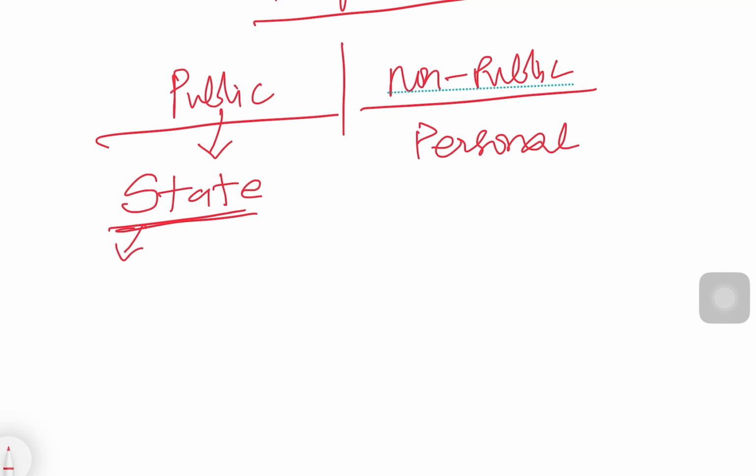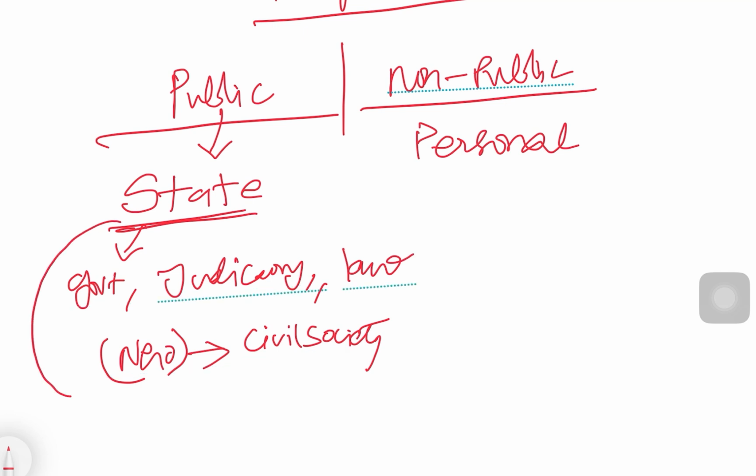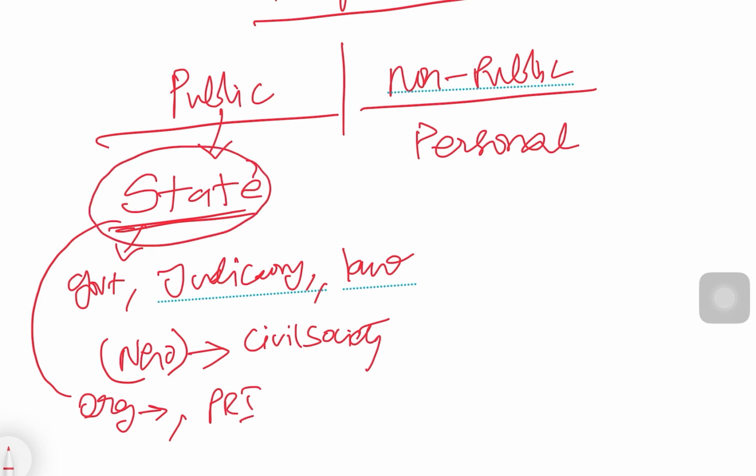When we say state, it could be government, it could be judiciary. NGOs are not part of the state, they are part of civil society. It could be lawmaking, or any organizations substantially funded by government, or panchayat raj institutions. These are part of the state. So anything which deals with the state is called public.